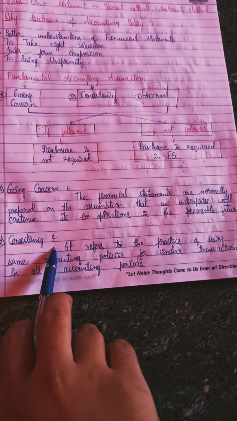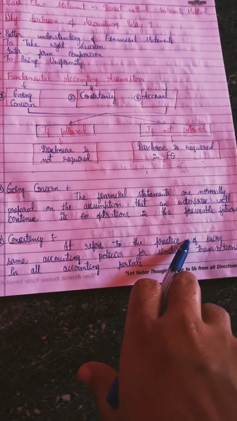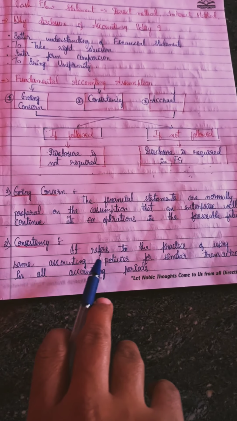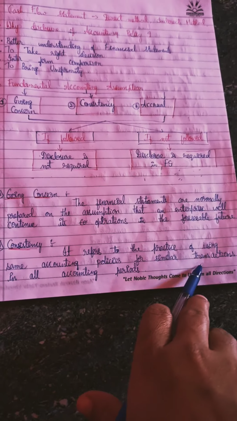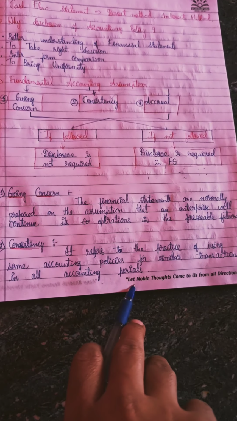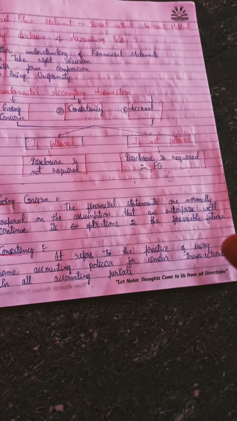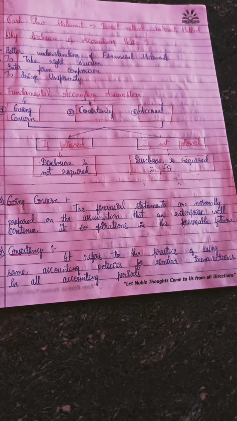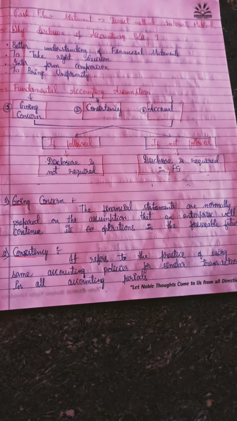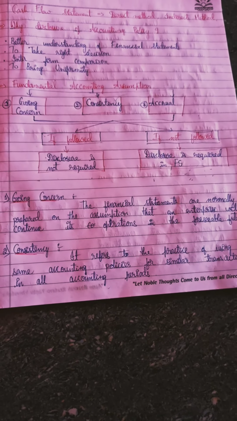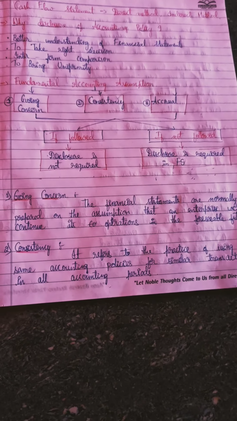Then consistency refers to the practice of using the same accounting policy for similar transactions. So this consistency assumption says that the enterprise will practice the same accounting policy for similar transactions for different accounting periods.